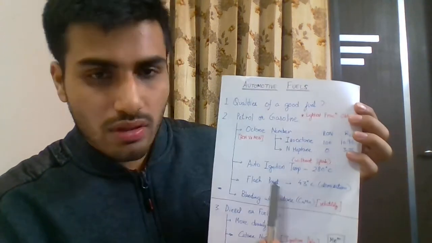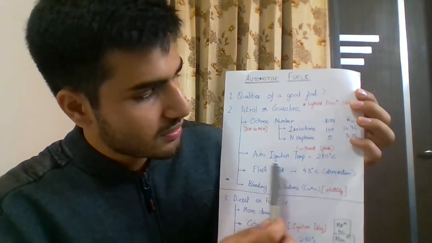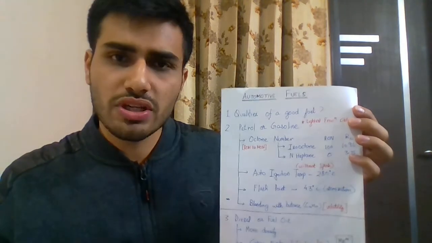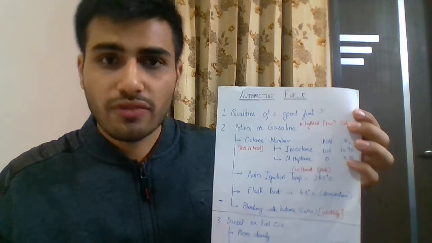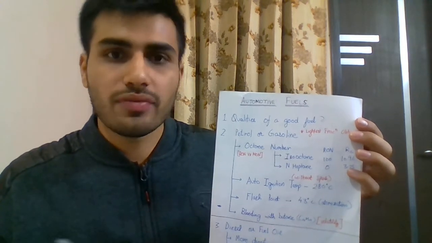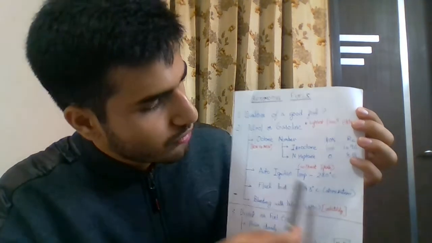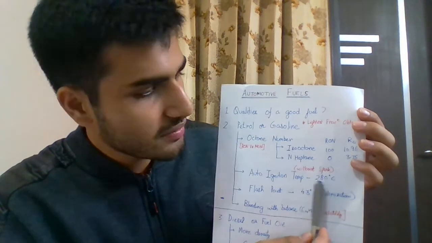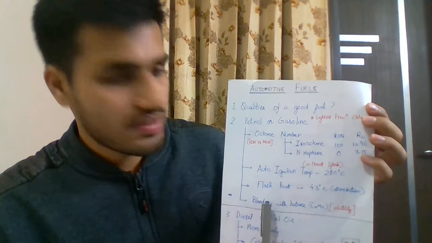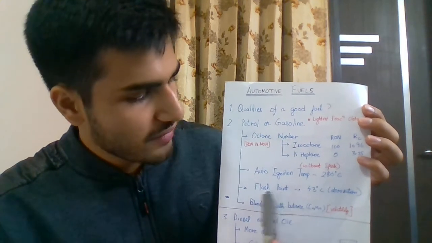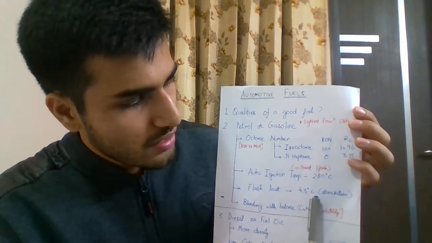The next property of the fuel is the auto ignition temperature. Auto ignition temperature is that temperature above which the fuel gets automatically ignited without any external aid. For petrol we have 280 degrees, that's the general auto ignition temperature, and the next property is the flash point, which is 43 degrees for petrol.